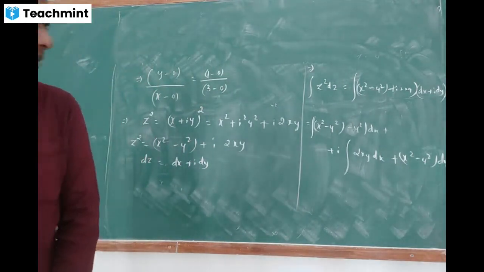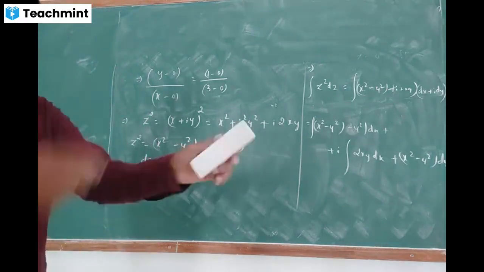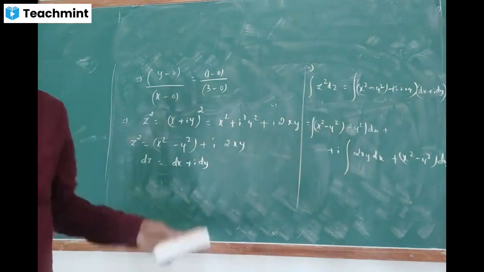You can separate it, right? Directly you can integrate with respect to x and y here.